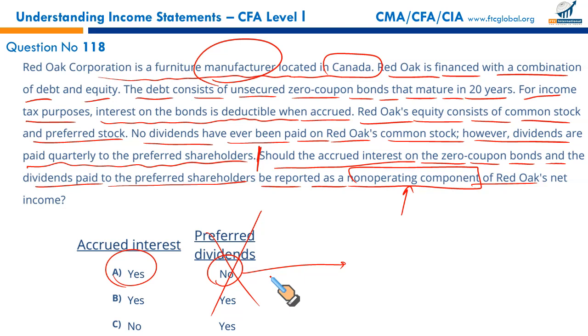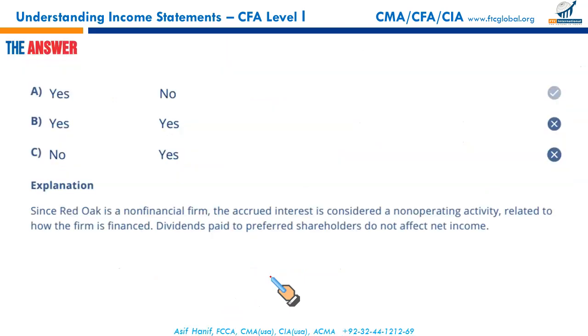So wrong. It's not charged against the net income. So it's going to be A, and A is your right answer. Next.